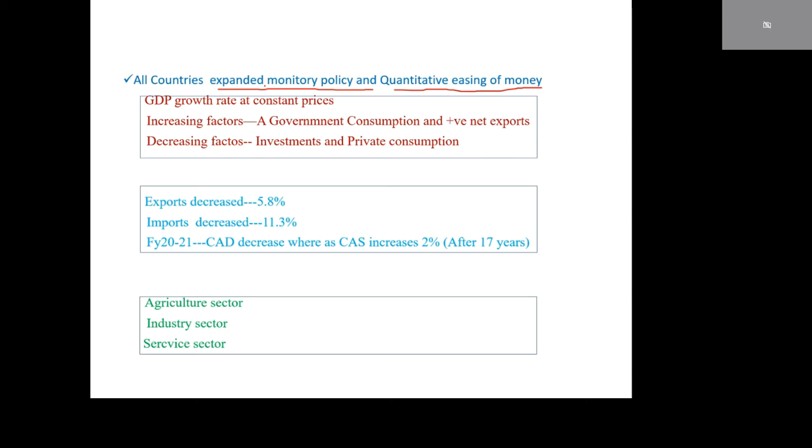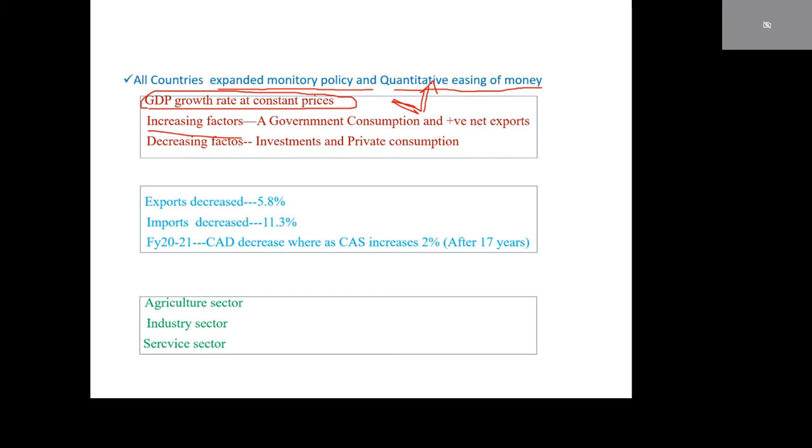Liquidity also increases. That is a good sign. GDP growth rate at constant prices. We have already shown that V-shaped recovery curve. V-shaped recovery curve means this is decreasing, this is increasing. What are the increasing factors? What are the decreasing factors?